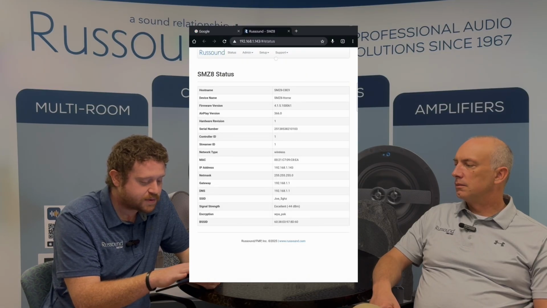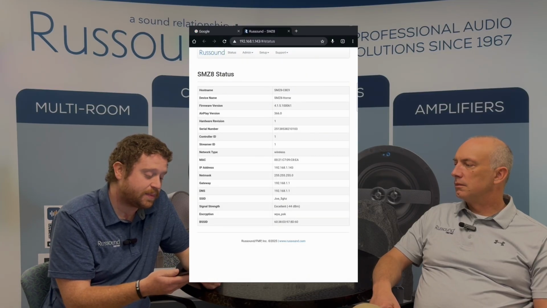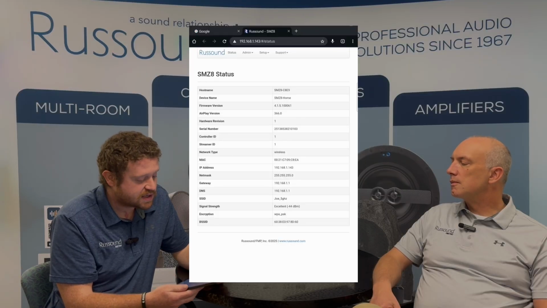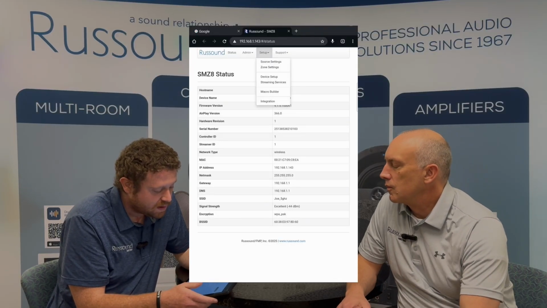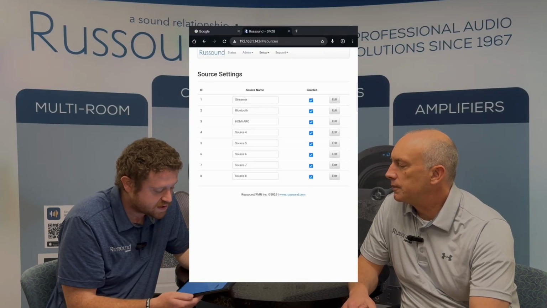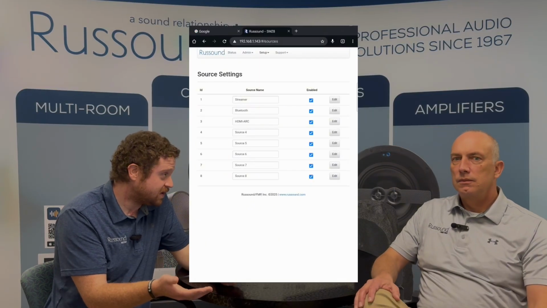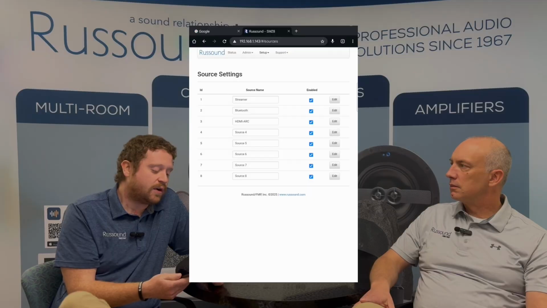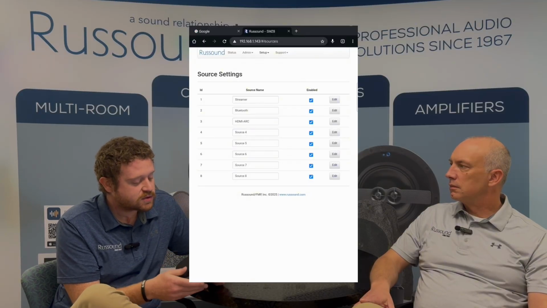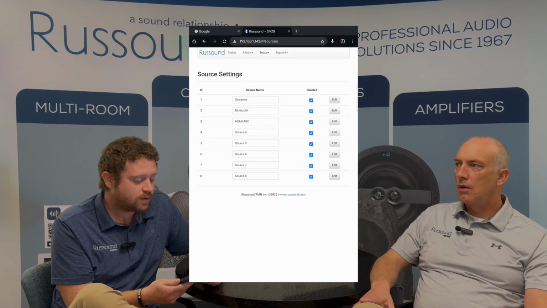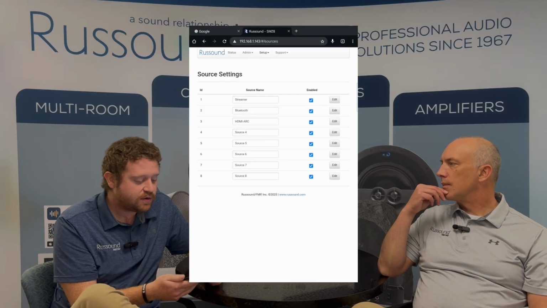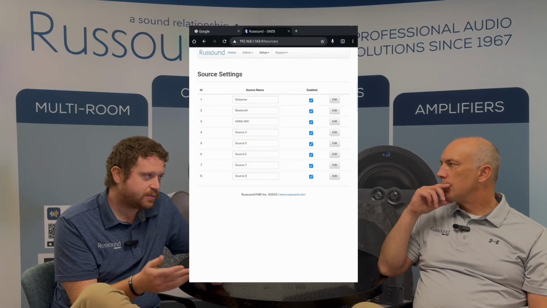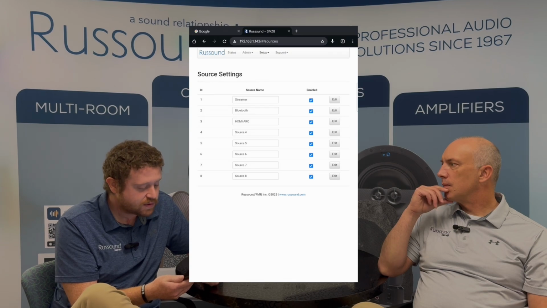So we have some options here at the top of the screen: status, admin, setup, and support. We're just going to go ahead and tap the setup tab, and the first option is source settings. Now, you can probably see that some of these are default named, like the first source is the internal streaming module. And if you didn't want to utilize that, you could always change it to something else, but we recommend that you use the internal streamer.